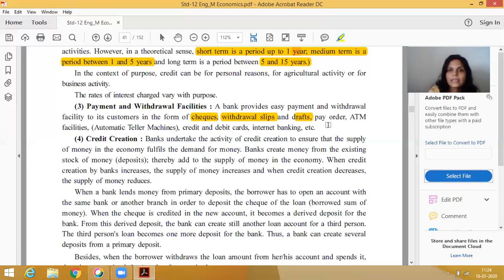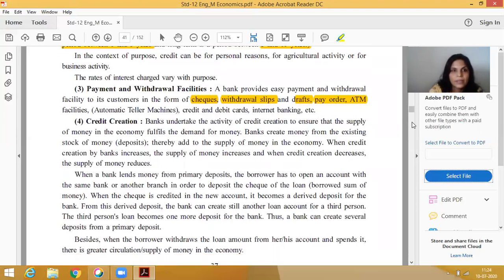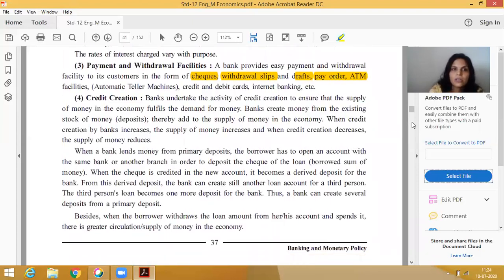Clear? Next one is pay order. And the last one is ATM. You know very well, ATM means automatic teller machine. This type of facility, plus all types of credit and debit cards and internet banking, Paytm and Google Pay we are using, are all included in internet banking. So these withdrawal facilities are provided by the bank. It is also a function of the commercial bank.